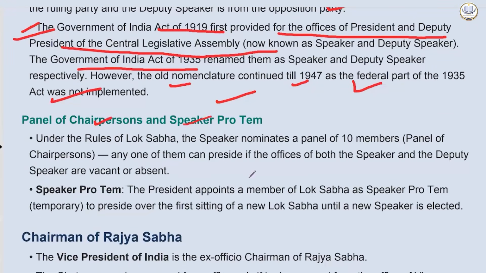Now, panel of chairpersons and speaker pro tem. Under the rules of Lok Sabha, the speaker nominates a panel of 10 members. Those are called the panel of chairpersons. Any one of them can preside if the offices of both the speaker and the deputy speaker are vacant or absent. Speaker pro tem, we had discussed, the senior most one. The president appoints a member of Lok Sabha as speaker pro tem, temporary, to preside over the first sitting of the new Lok Sabha until a new speaker is elected.